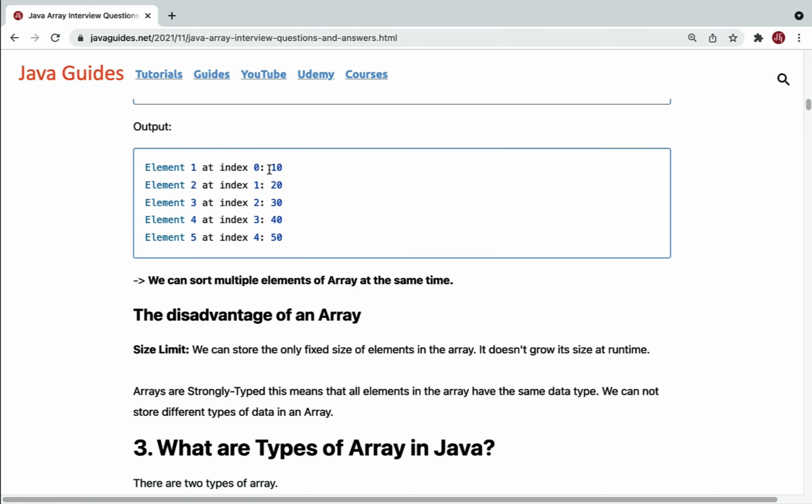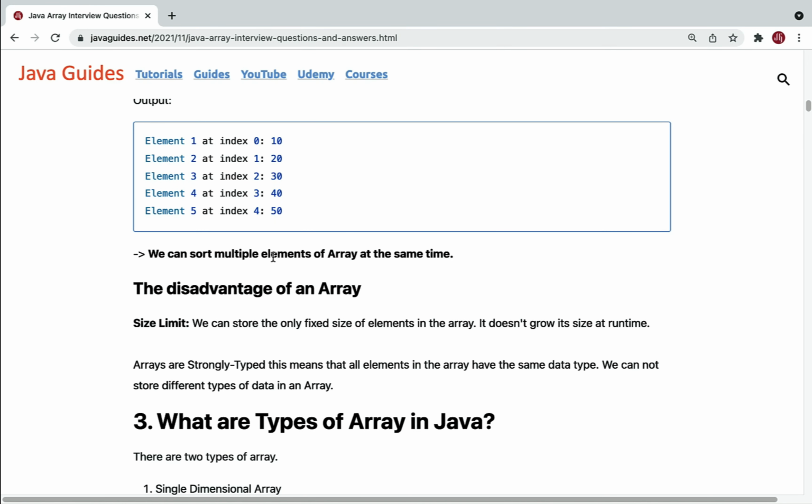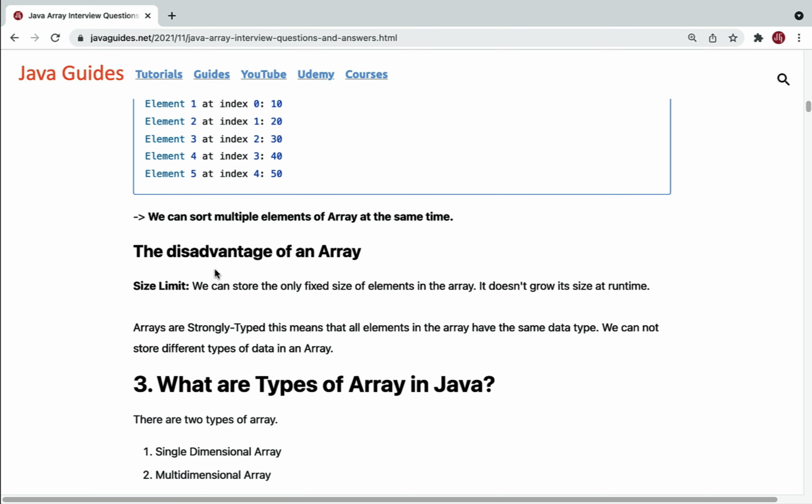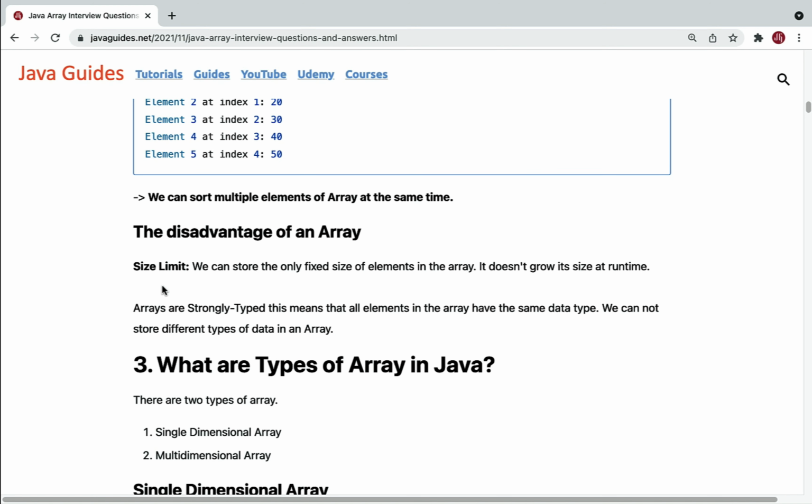The next advantage of an array is that we can sort multiple elements of an array at the same time. As we know that we can store multiple elements in an array, so we can sort multiple elements of an array at the same time. And the main disadvantage of an array is the size limit. We can store only a fixed size of elements in the array. It does not grow its size at runtime. So this is the main disadvantage of an array.